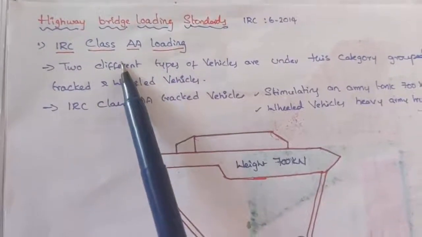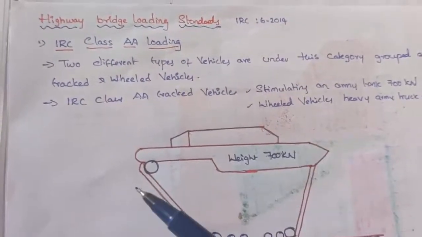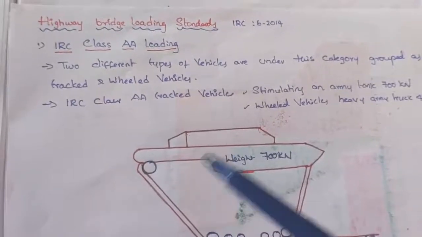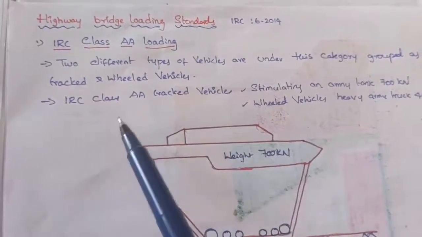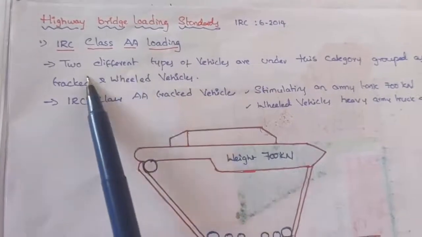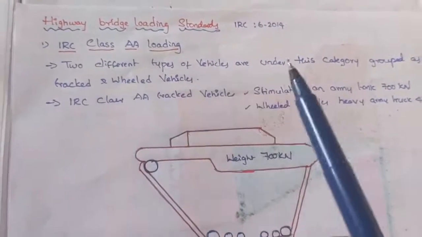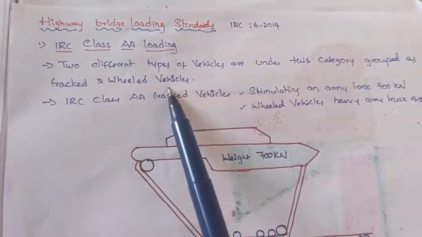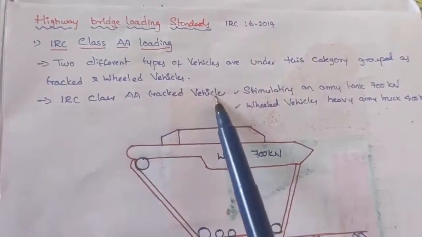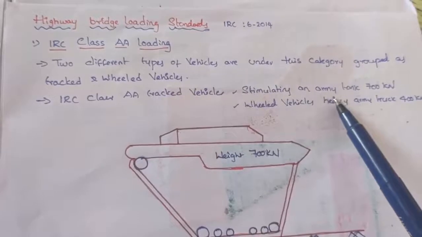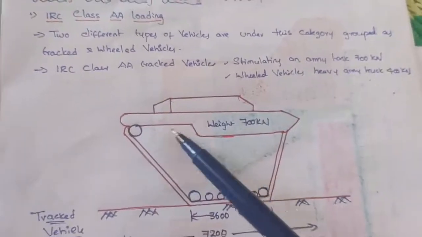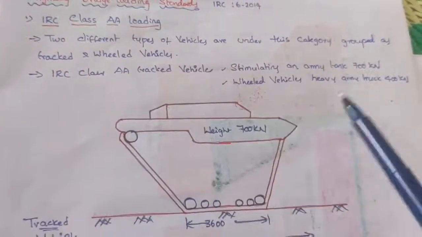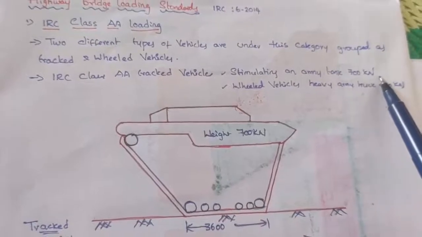As you can see here, for different types of vehicles, different types of loadings will fall on the roads. For that you have to design the standard roads. Here, two different types of vehicles come under this category: tracked vehicle and wheeled vehicle. Tracked vehicles means, as you can see, this type of army tank. This one looks like an army tank. It will be along with the 700 kilonewton.